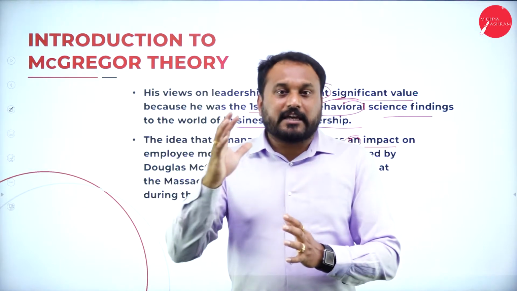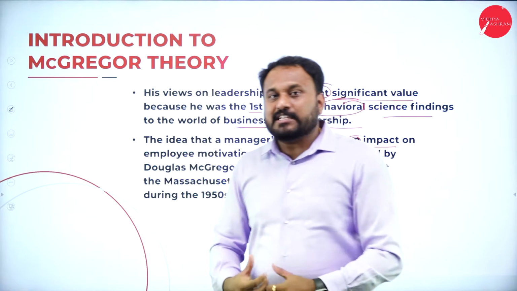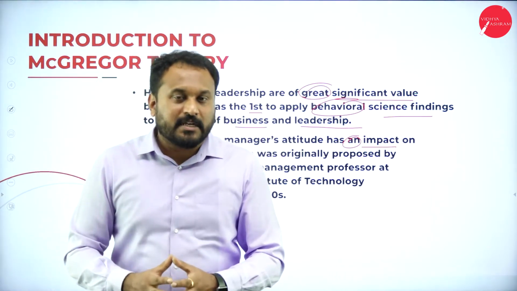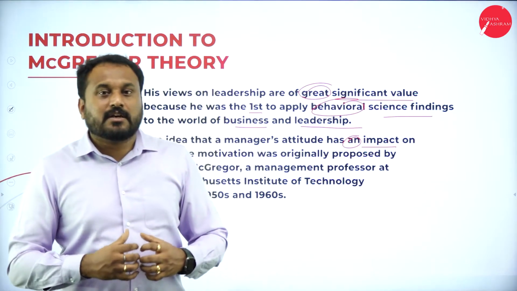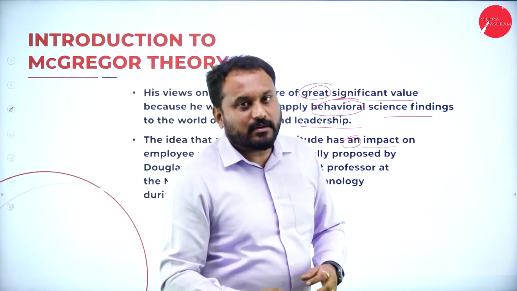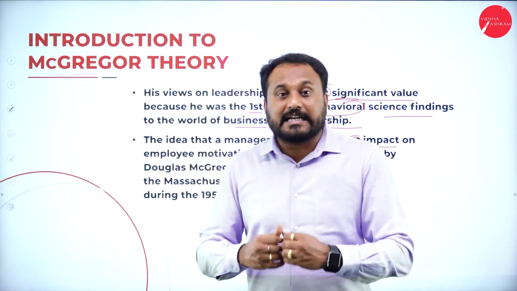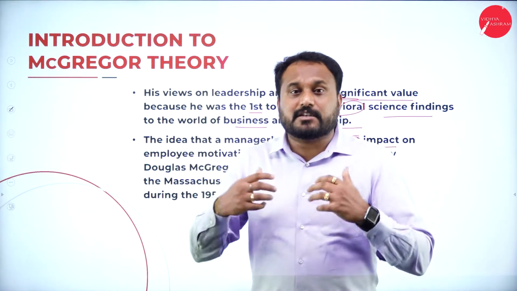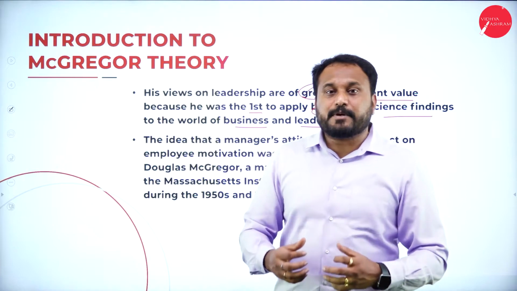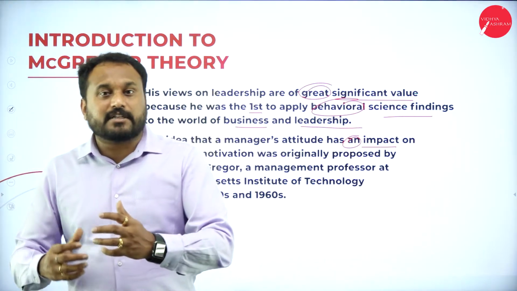Say for example, if the employees are weak, the leader feels that he knows everything and the employees don't. I'll just give you in a nutshell what exactly it is. Now, theory X, the leader will behave as if he knows everything and he gets the work done through giving punishments. And he is a person who will set a standard and all the other members should listen to him.